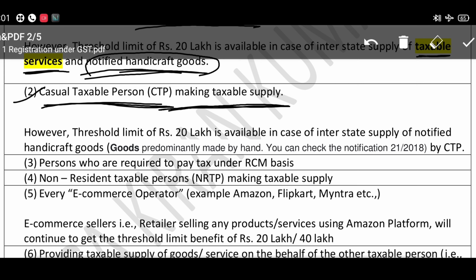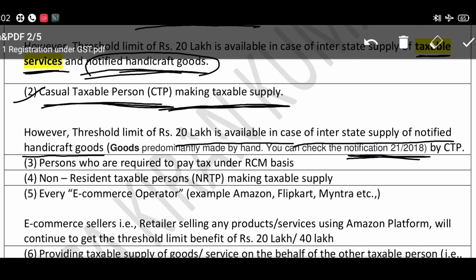However, the threshold limit of 20 lakhs is available in case of interstate supply of notified handicraft goods. Handicraft goods means goods predominantly made by hand, not involving any automatic machines. You can check the handicraft goods in notification number 21/2018.